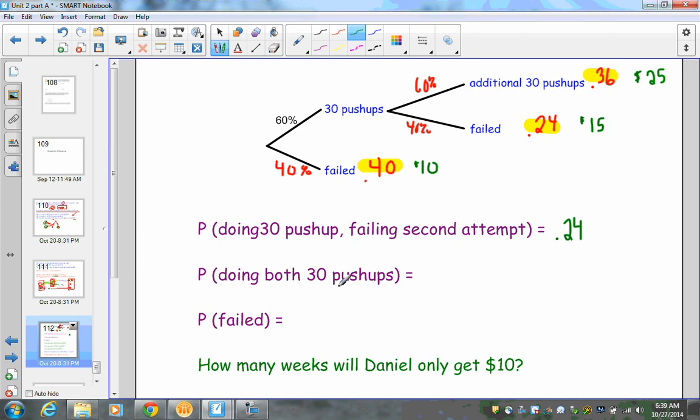Doing both 30 push-ups, meaning he was able to do everything, that is 36%, or 0.36, and just being a failure, that would be 0.4. And I'm going to put a 0 there just to kind of keep it simple.